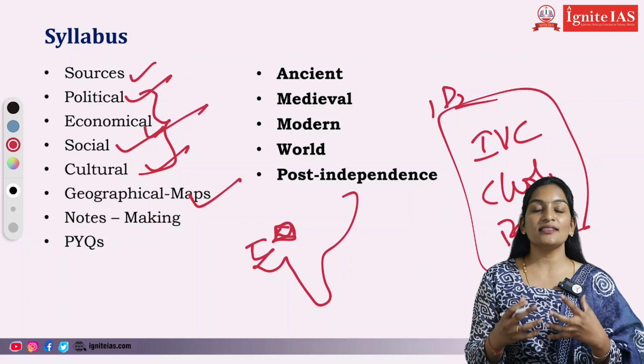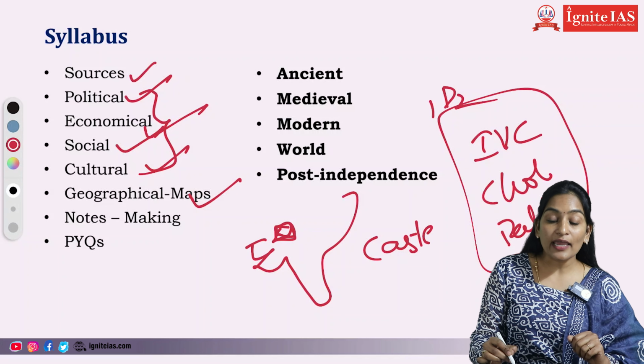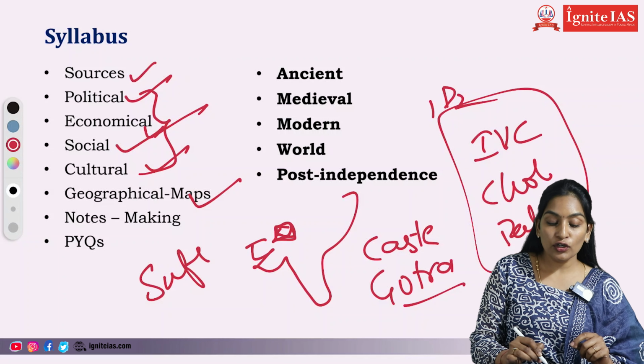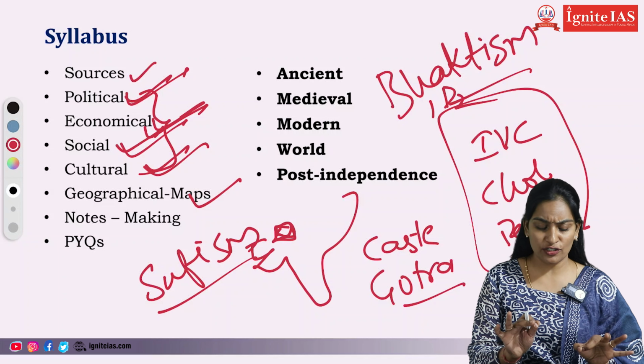If you understand all these things, we will understand how our present society is, how our caste system emerged, how the concept of the Gotra emerged, and what was the concept of Sufism and the concept of Bhaktism. All these concepts are ongoing presently. Even we know there are many issues going on in current affairs, like the Babri Masjid issue and the Gyanvapi Mosque issue. You can link all those points to your history by reading in this way. Political, economic, social, cultural, you can deal with any question for sure.